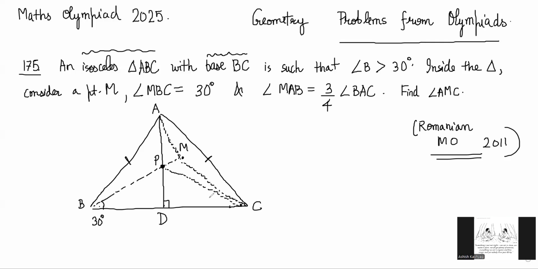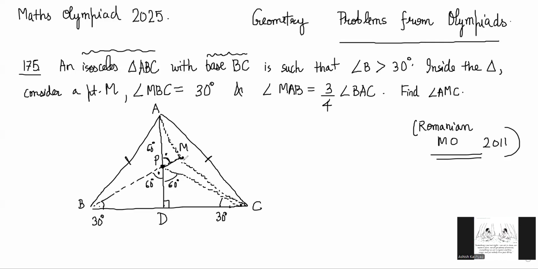So BPD, this will be 60 and this will be 60. This will be 30. And basically we have angle APM will be equal to 60 now, 60 degrees because it is vertically opposite to this, right? And now if we look at MPC.